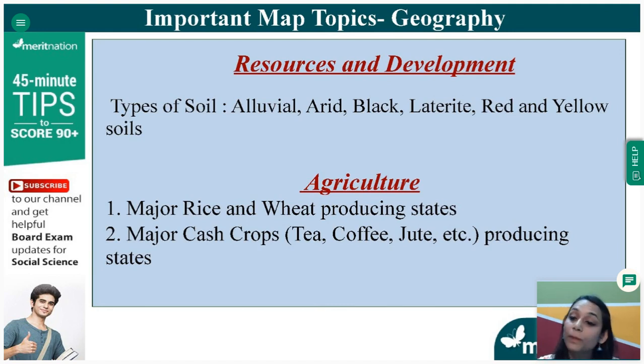Please be sure that you make the keys in your map, you follow the color coding or whatever marking you do, even if you're doing it by pen or pencil. Whatever symbol you are using for those particular things, make sure that you make a separate key on the right hand side, at the end of the map, bottom of the map page, and you write those keys with proper markings over there so that it is clear to the teacher.